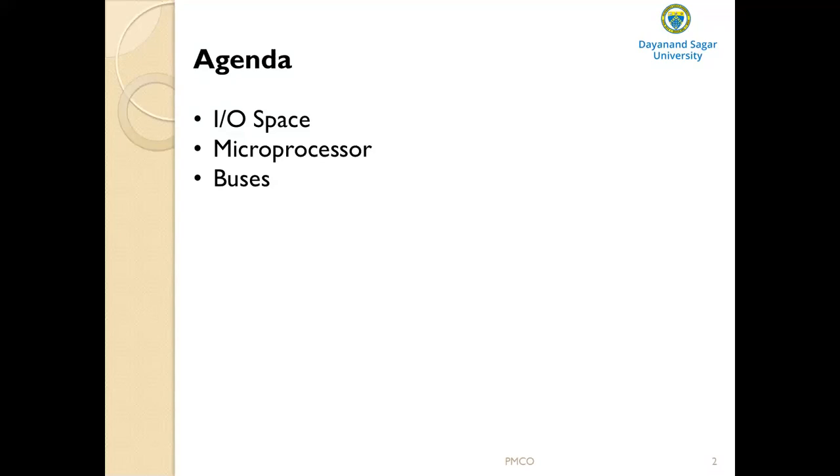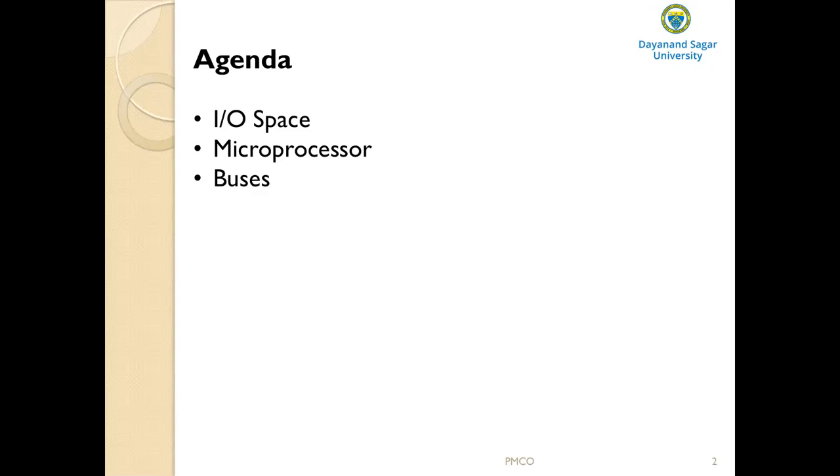That means in this 1 megabyte of real memory in its real mode operation. So that is why this first 1 megabyte of memory is called the real memory or the conventional memory. So that is about the memory.